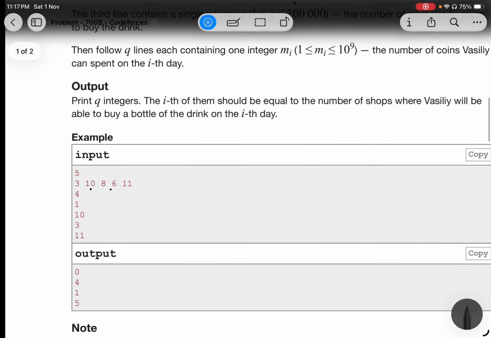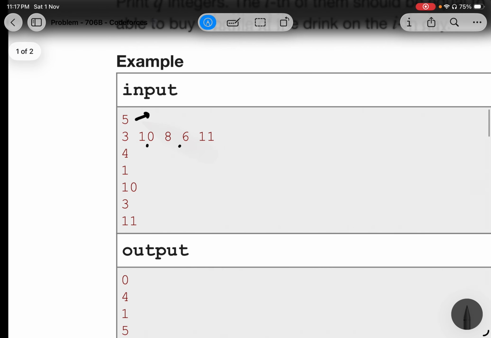So let's look at the input. Here five is the number of shops in the city, and this one says that in the first shop the price of the bottle is 3 rupees or 3 units of money, and in the second shop it is 10 units of money, and so on. And then this four is basically q, which means the number of days on which Vasily plans to buy the drink.